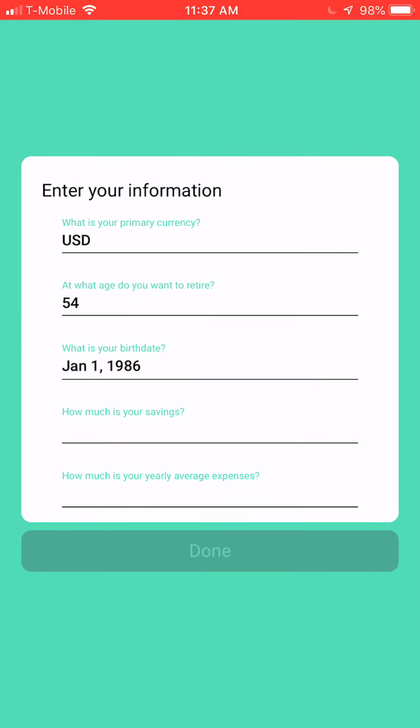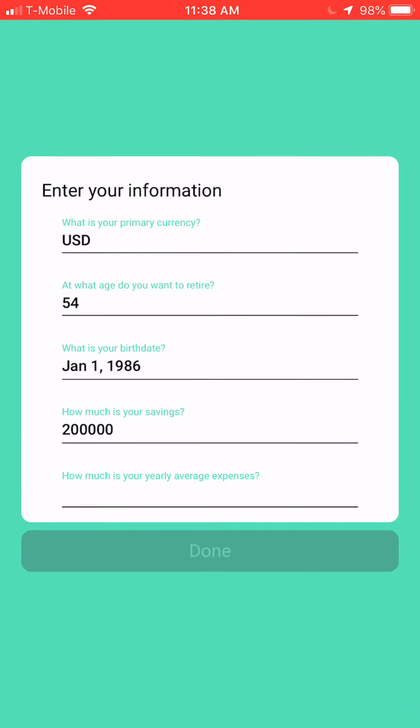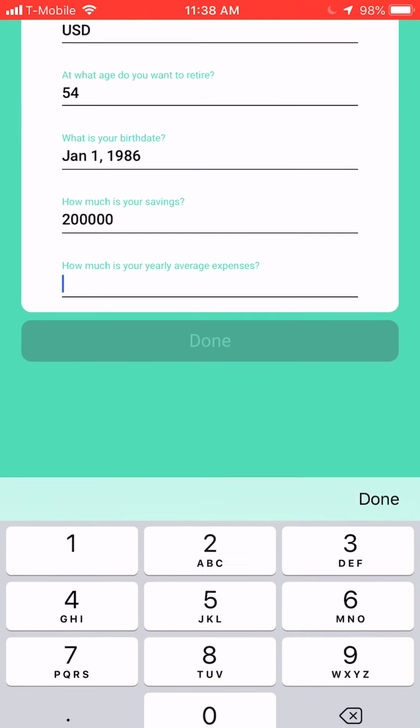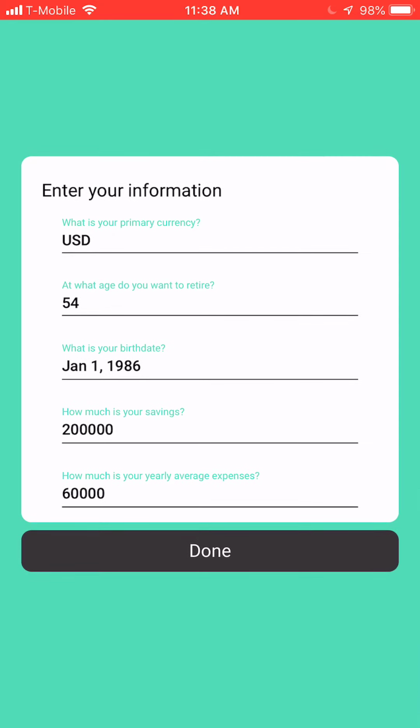And how much are my savings? Suppose I've been able to accumulate in total, an arbitrary number, about 200,000. And how much are your yearly average expenses? So how much do I think I would need to spend in a typical retirement year? Suppose that for my ideal lifestyle, I'll spend about 60,000 US dollars.